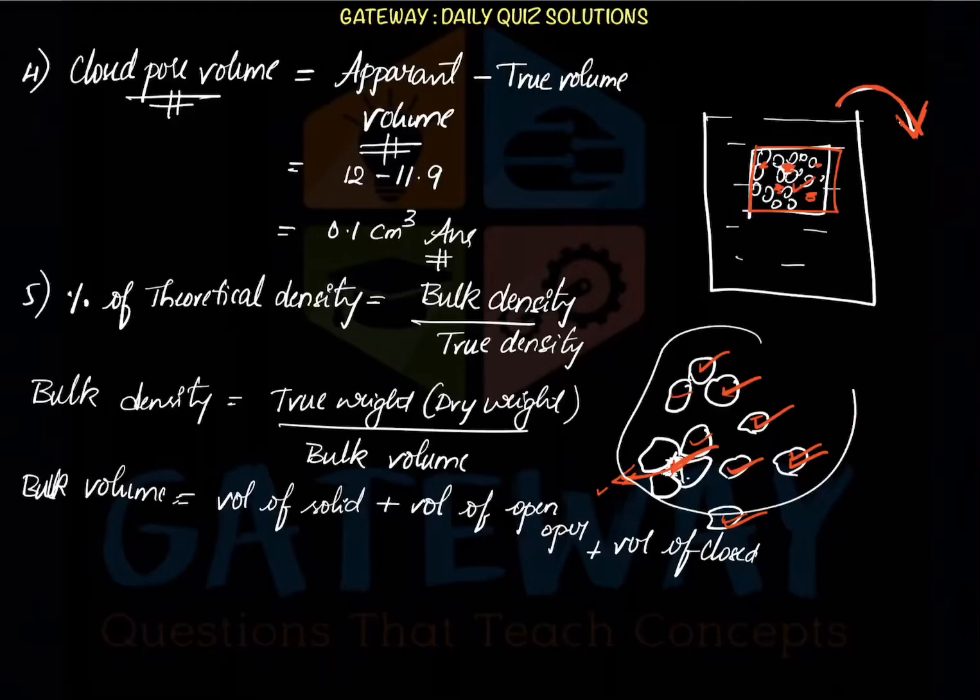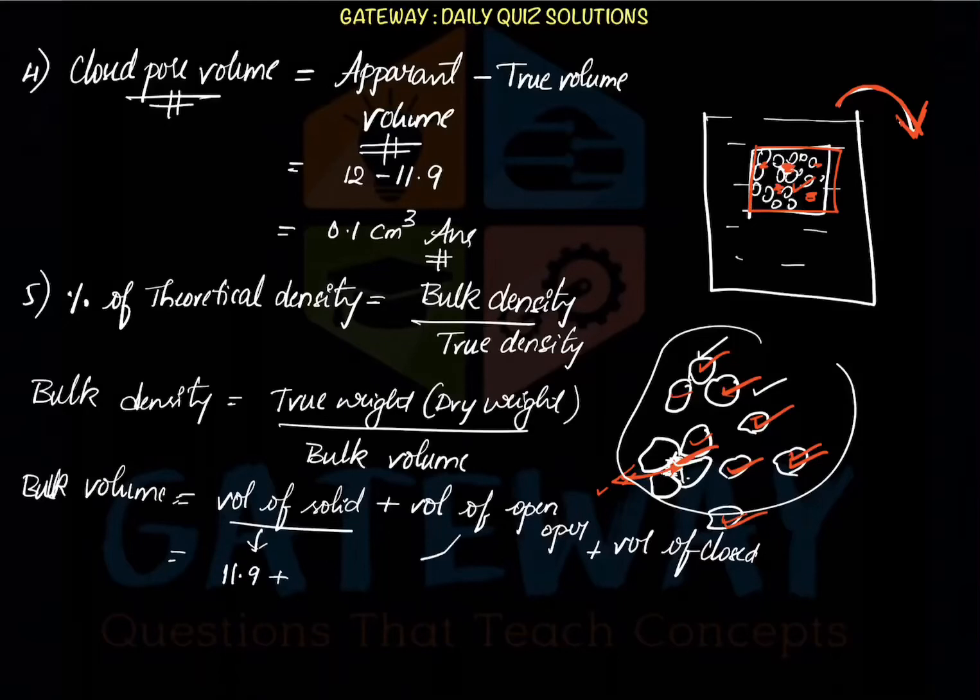This solid sintered product we have will have solid particles, open pores, and also closed pores. So we need to take the total volume in bulk, so it is called the bulk volume. Calculating the bulk density, it is the true weight, nothing but the dry weight, upon this bulk volume. We know the volume of solid, nothing but the true volume 11.9, plus the volume of the open pores we were given in the question, 2, plus the volume of the closed pores we calculated here, 0.1, and that all comes to 14 centimeter cube.